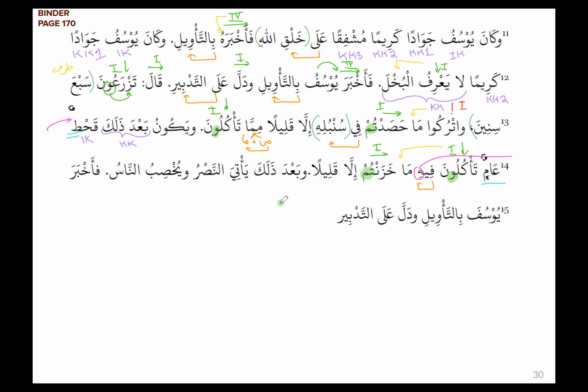وبعد ذلك يأتي نصر ويخصب الناس. So after that, we know ba'da is a dharf by now, right? We kind of talked about it. So ba'da is what we call dharf, that's why it's mansub. And ba'da dhalika is an idafa. Ya'tiya is a fi'l mudari, marfu'a. The reason why it takes that fatha is because it ends with a ya.